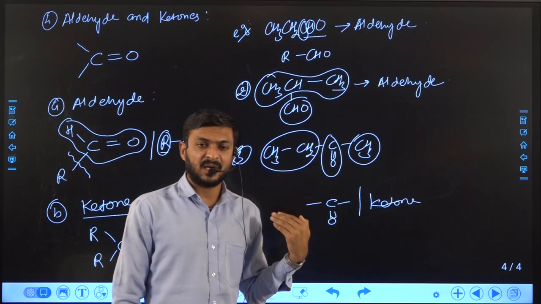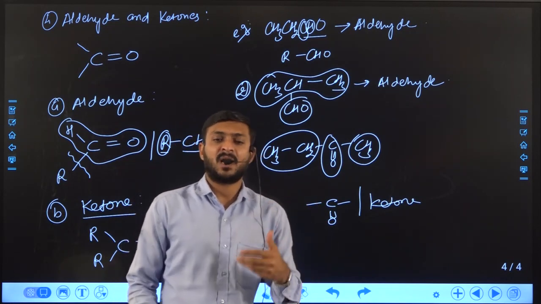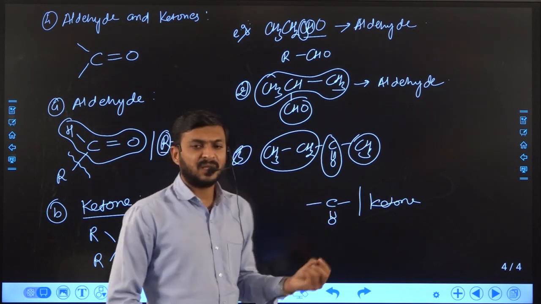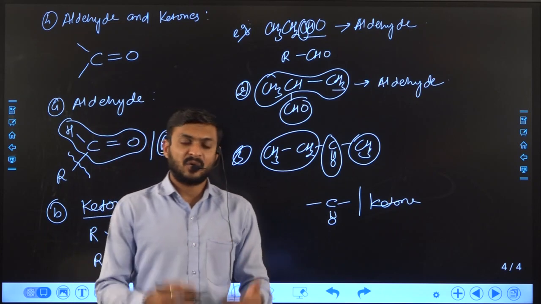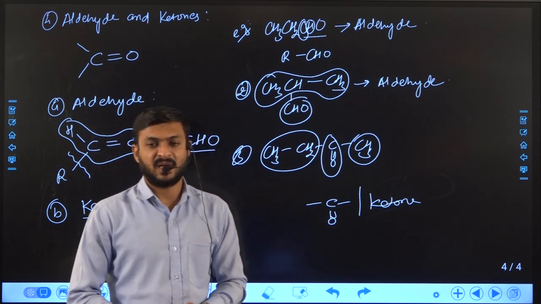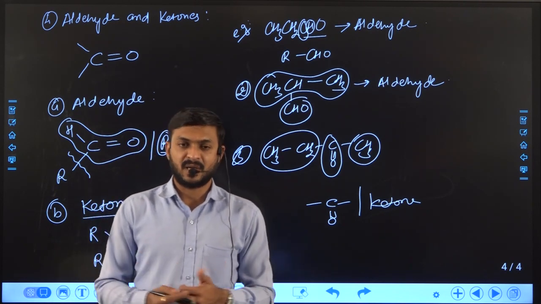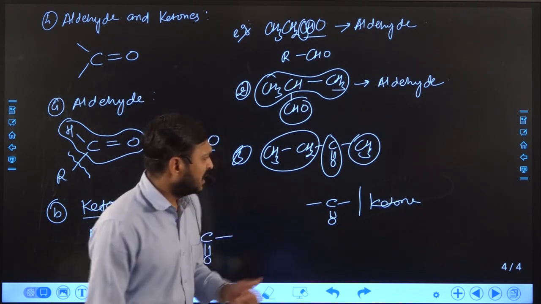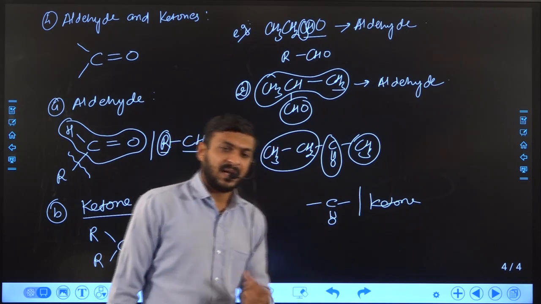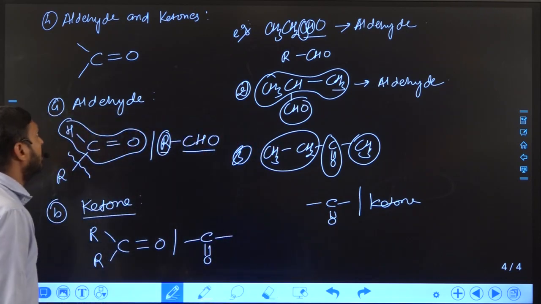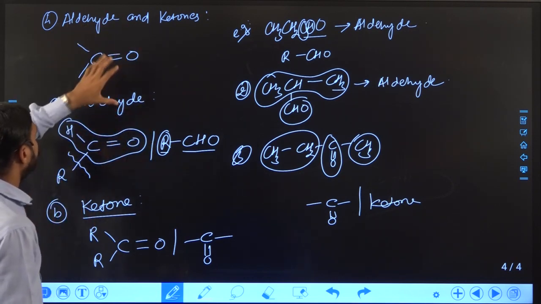Now again, ketones we categorize into two categories: symmetrical ketone and asymmetric ketone, as we discussed in ether as well. If both alkyl groups are similar, then we can say symmetric ketone, and if both alkyl groups are different, then the ketone will become asymmetric ketone, right? So here we can classify symmetric as well as asymmetric, likewise ether.